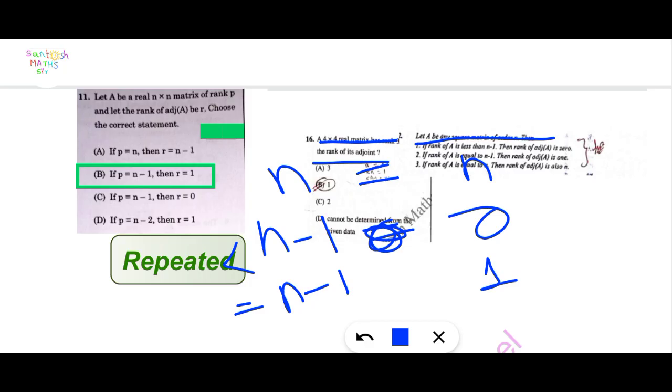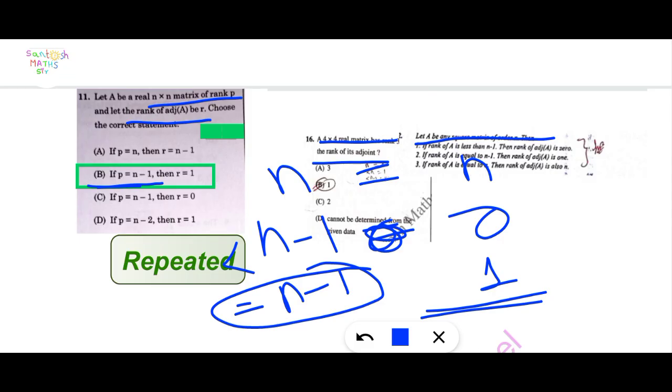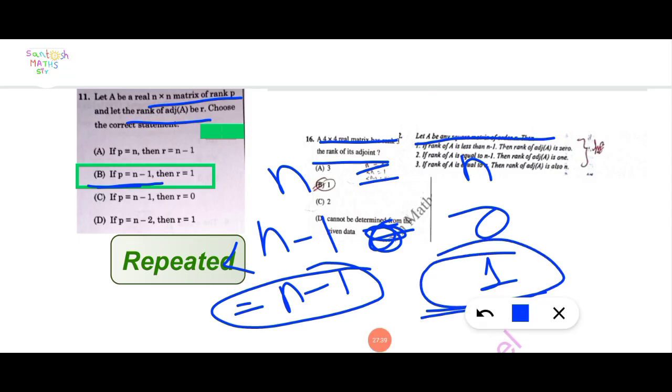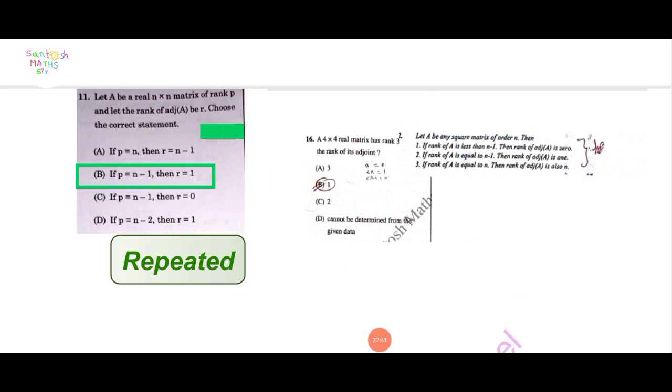Here given an n cross n matrix of rank P. Find the rank of adjoint of A. If P is equal to n minus 1, then rank of adjoint of A is equal to 1. We get option B is the correct one here.